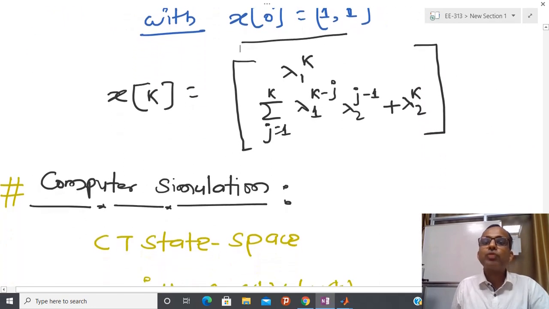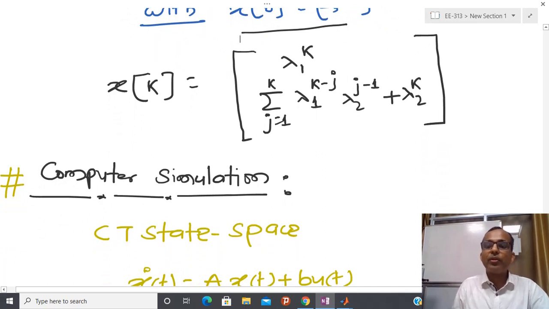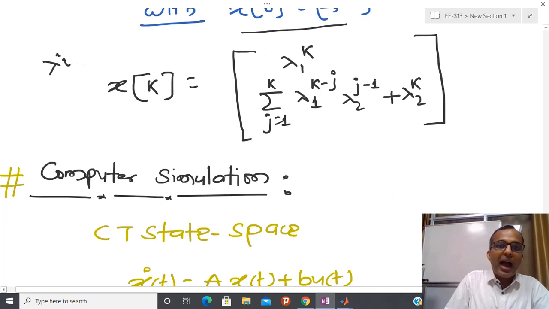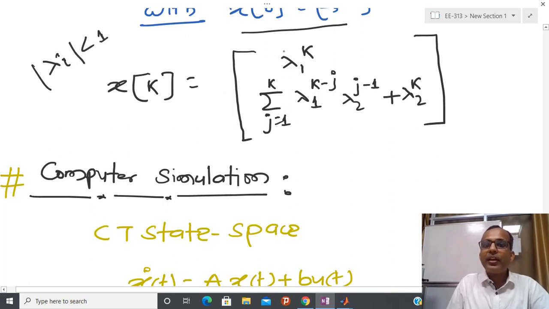From the solution I can talk about the behavior of the solution also. Suppose lambda i is less than 1. Then you can see that lambda 1 to the power k, if that is less than 1 and k is very large, then finally xk, which has two states x1 and x2, goes to 0. Similarly, if this condition is satisfied, then this also tends towards 0.